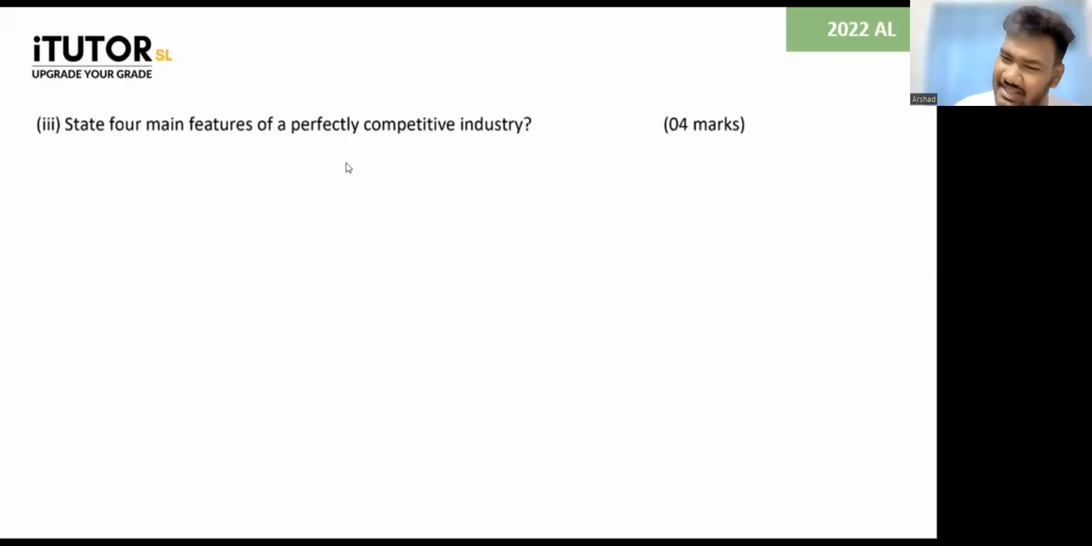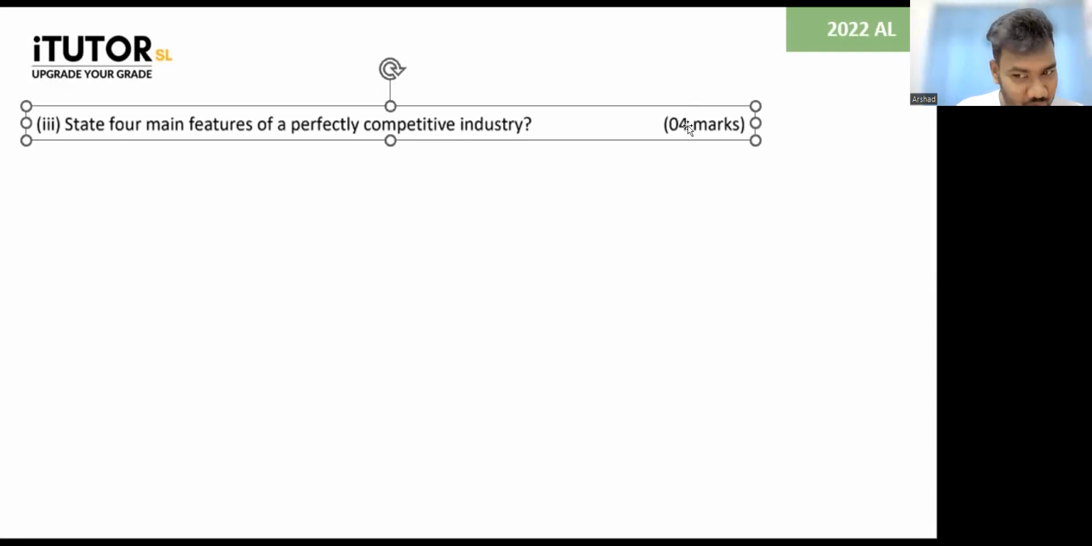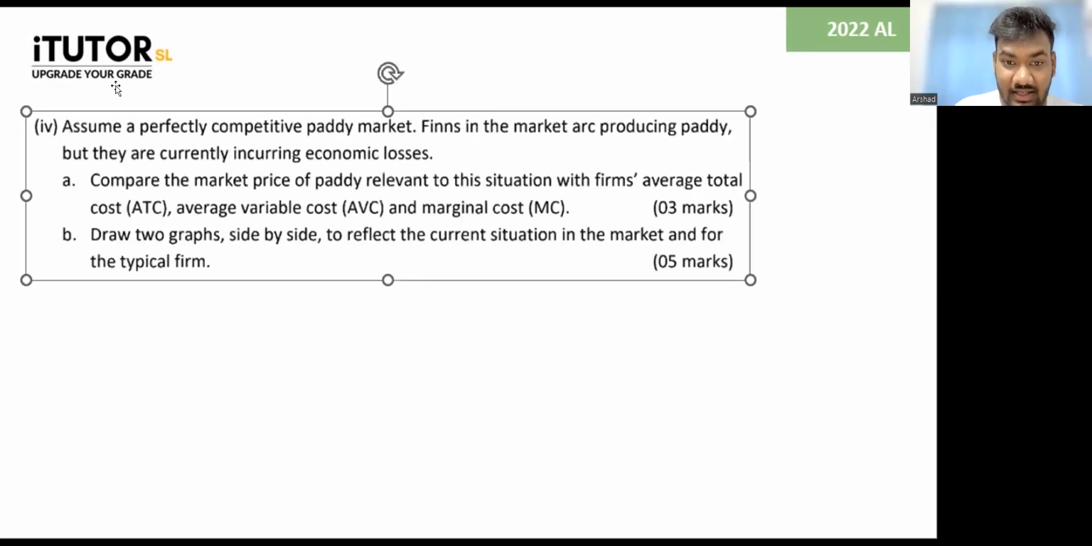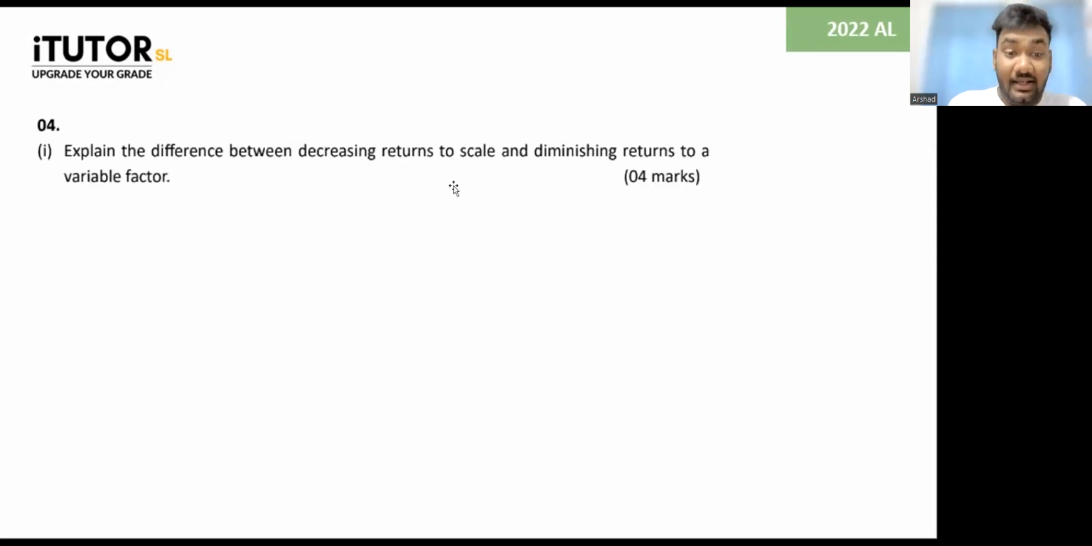Because if the paper is easy, everyone would have done it. You're not standing out from the rest, because the maximum marks you can get is 4. So even the weakest student will get this answer correct, and you also will get this answer correct. But if the question was harder, that fellow might get only 1 or 2 marks, and you will get all 4 marks. Your Z score goes up. Have that in mind. Then this one: assume a perfectly competitive market, compare the market price of paddy in the relevant situation. We'll come to this, an interesting question. We'll go one by one.